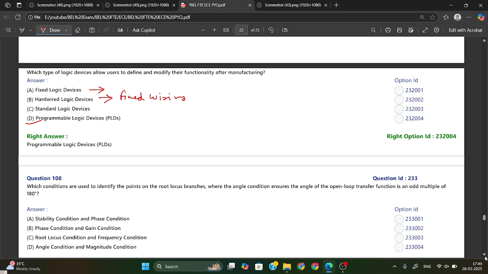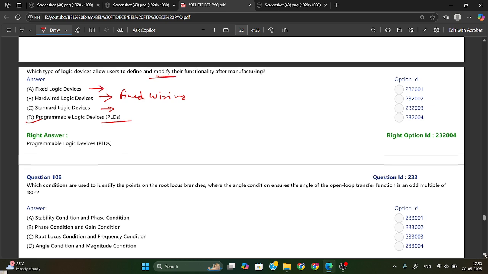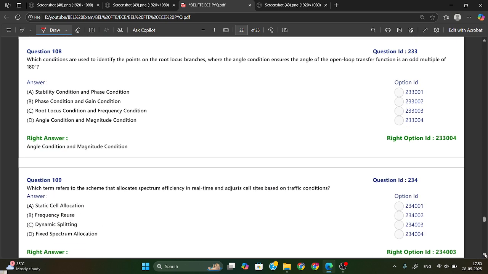Okay. And standard logic device is there, it includes gates, flip flop with a predefined function, so you can't modify further. So for modification only PLD is there. If you use PLD at the time of manufacturing of logic devices, then you can modify further according to your requirement.